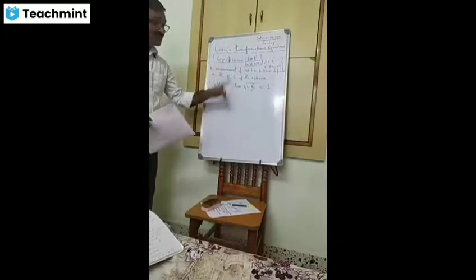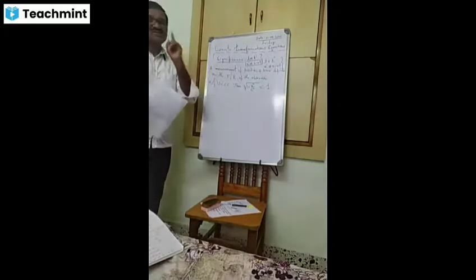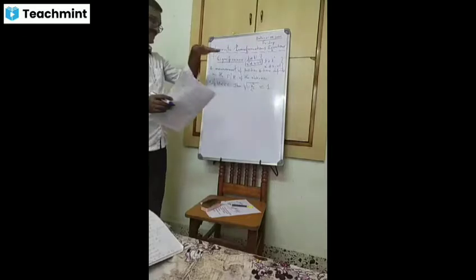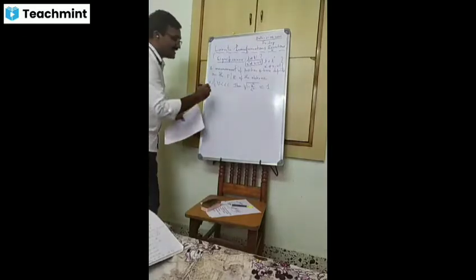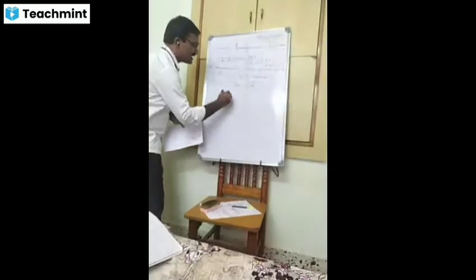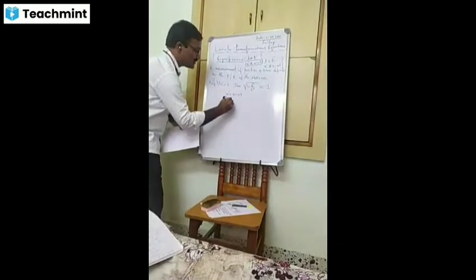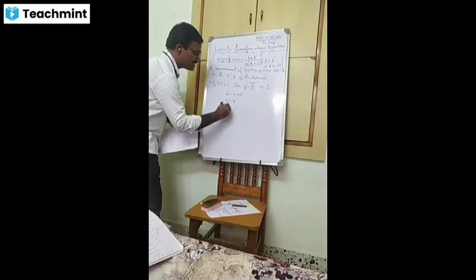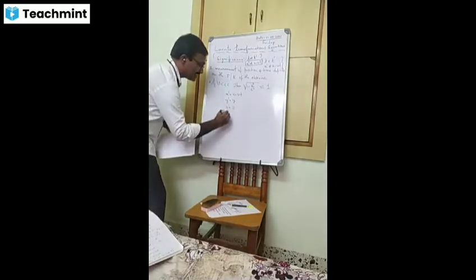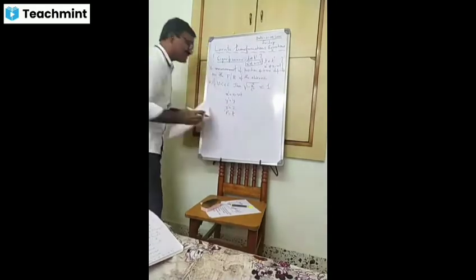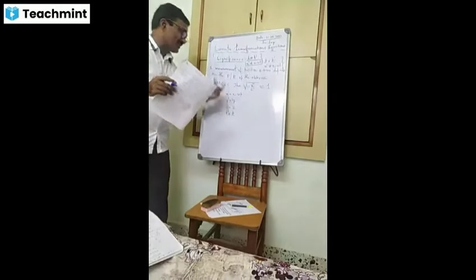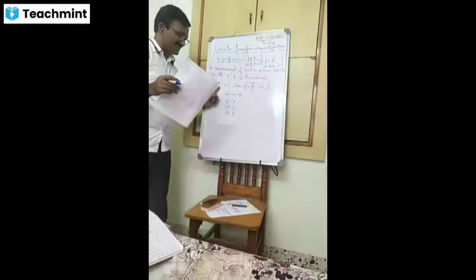Therefore, the Lorentz transformation equations reduce to the Galilean transformation equations, that is x dash is equal to x minus vt, y dash is equal to y, z dash is equal to z, and t dash is equal to t. This is only valid when v is very much less than c.